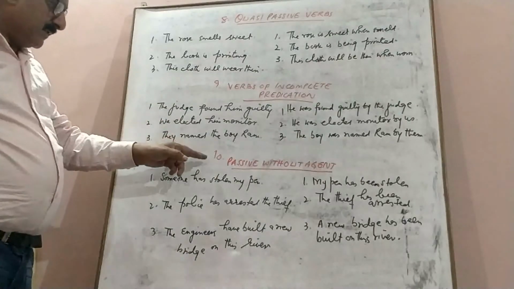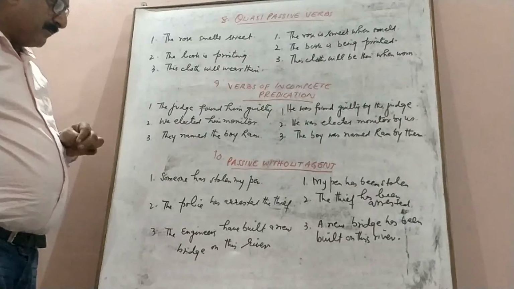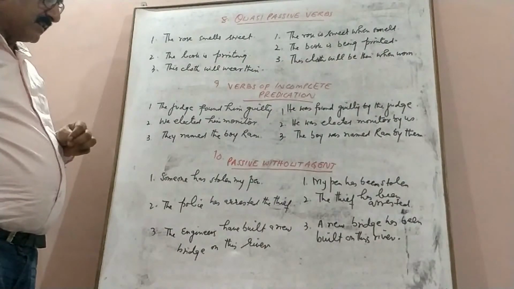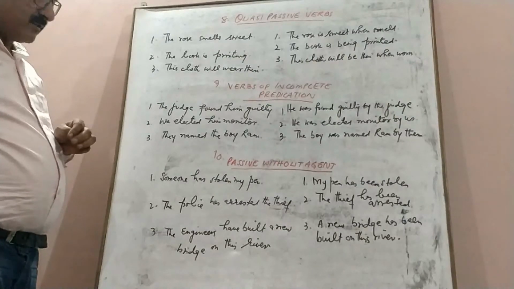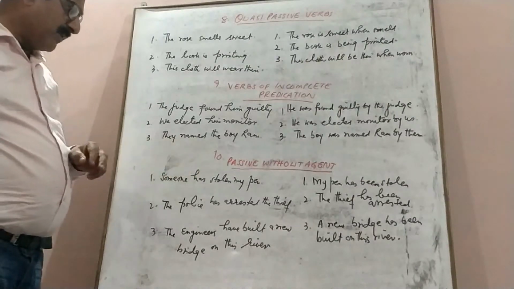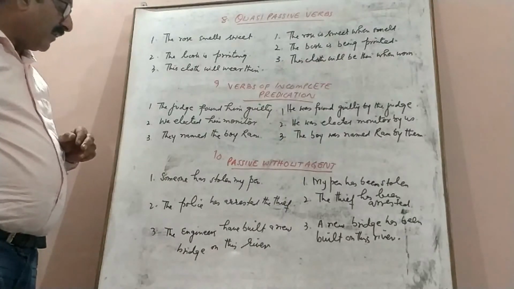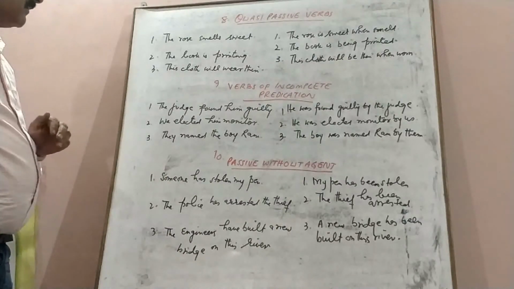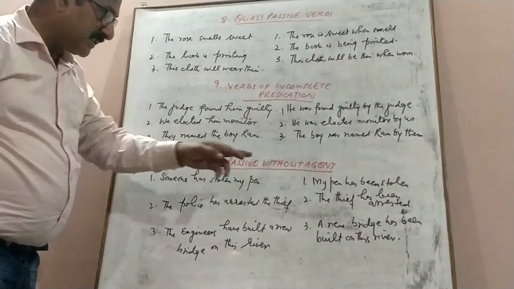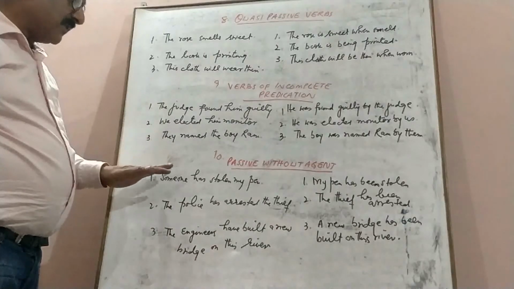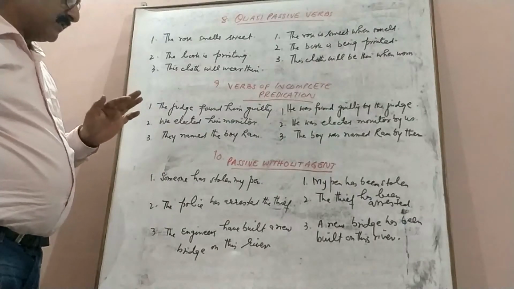Then the next type is passive without agent. Sometimes we don't need to use an agent or subject. It is understood. Someone has stolen my pen. So I don't know who has stolen my pen. The subject is vague, so we don't use it in the passive voice. My pen has been stolen. My pen has been stolen by someone is not incorrect, but it can be avoided.